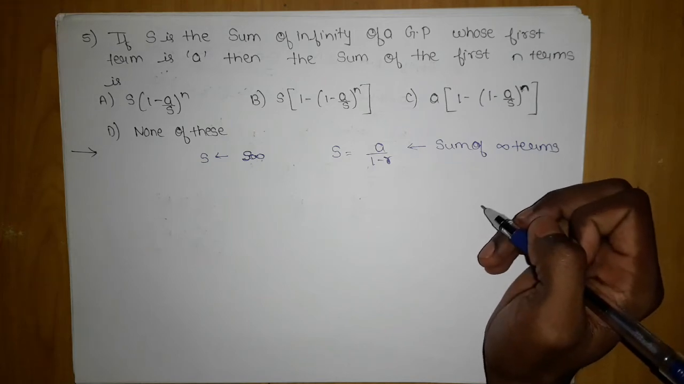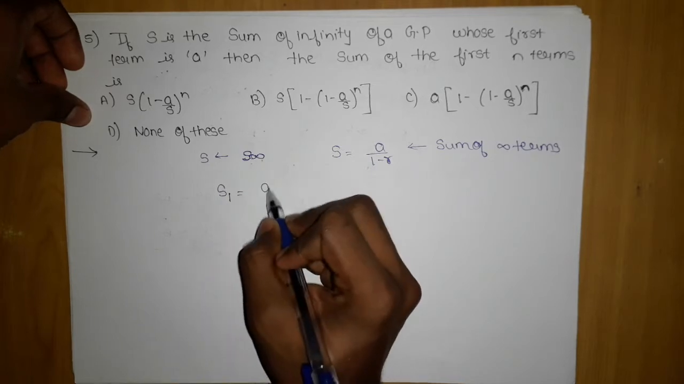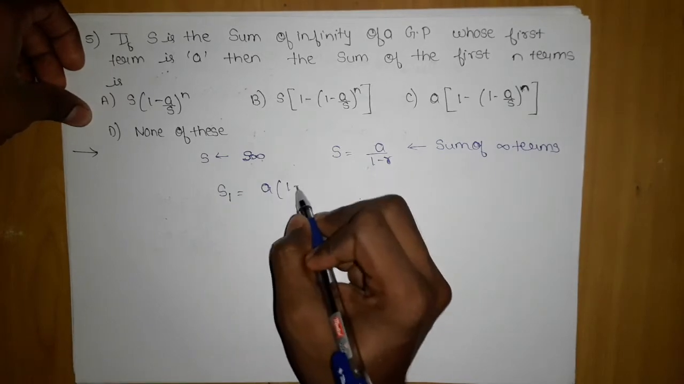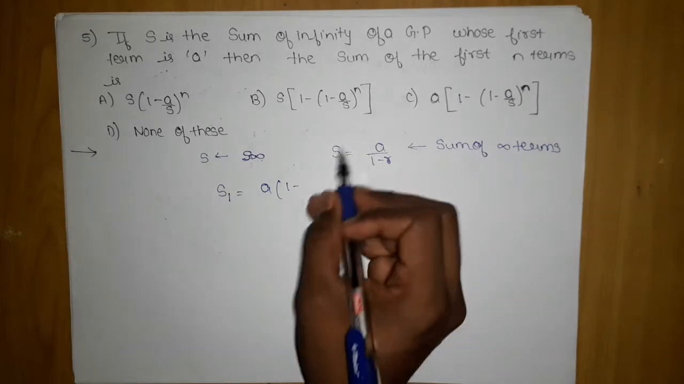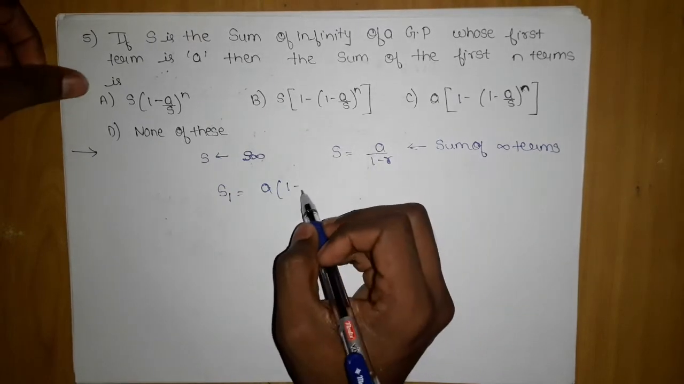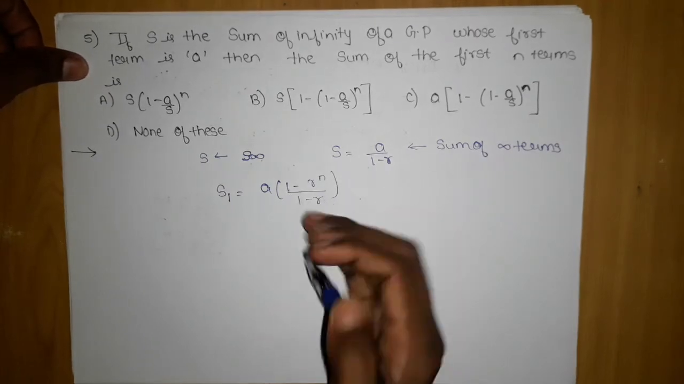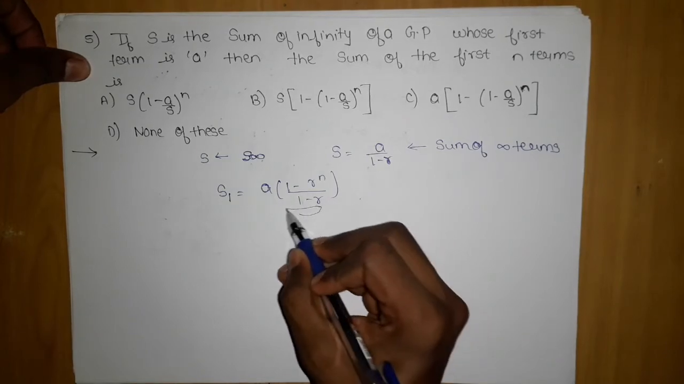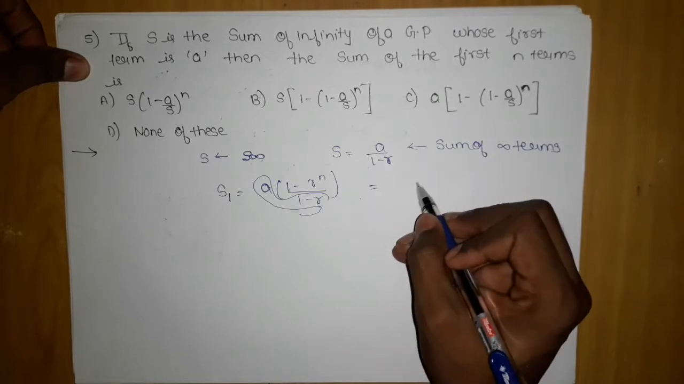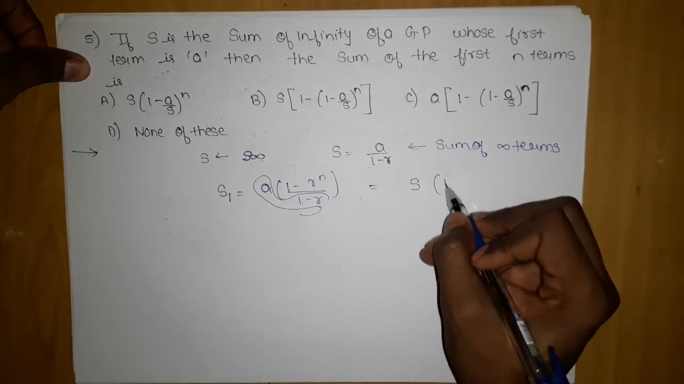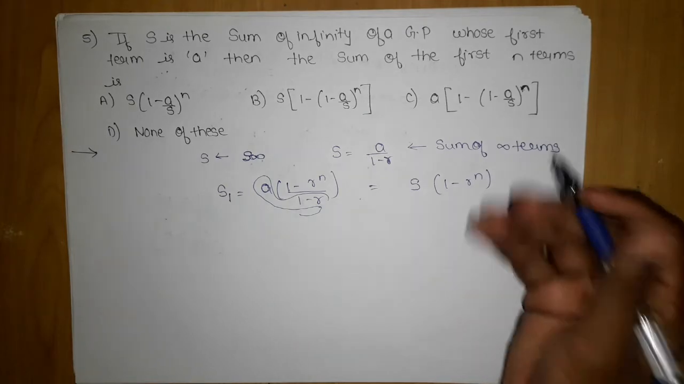Now more often what we are interested in is the sum of n terms. So I will call it S1, which is nothing but a1 into 1 minus r to the power n upon 1 minus r, because there is a high probability to use this. Now you can clearly make out that this part is similar to this, so I can substitute this as S. So what I have now is S into 1 minus r to the power n.